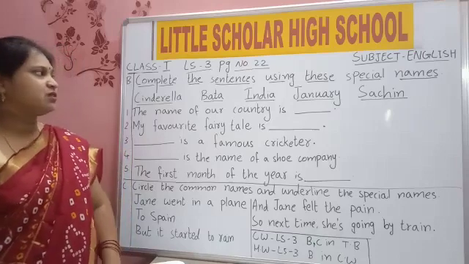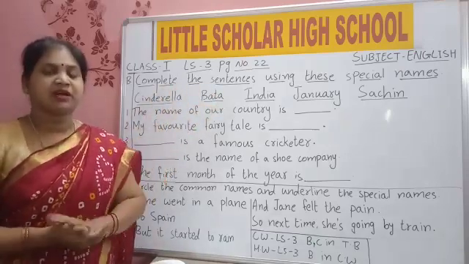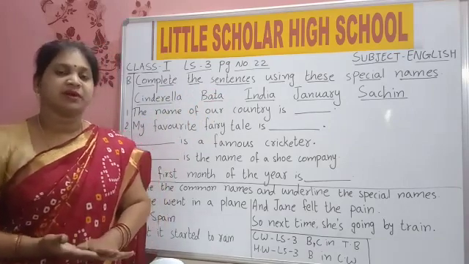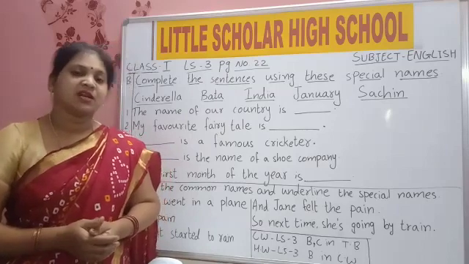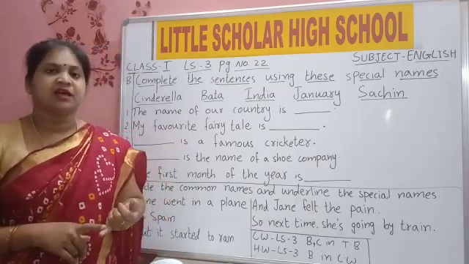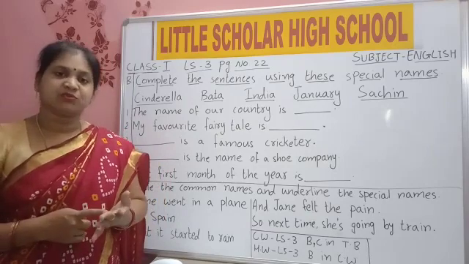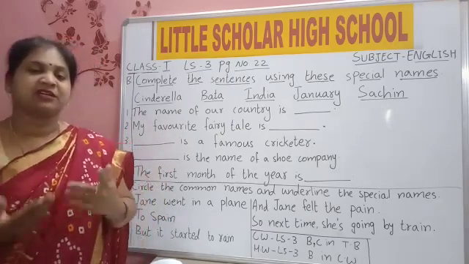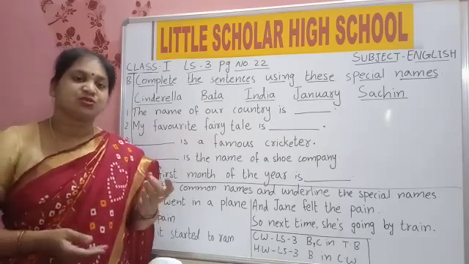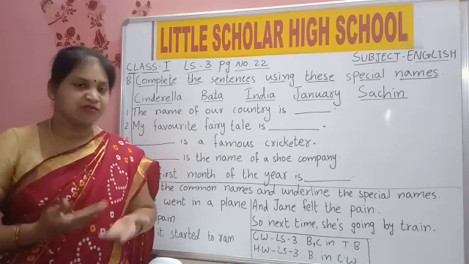In today's class, we will discuss special names and common names. Already I have told you, children, what common names are. Common names means general names, like aunt, uncle, brother, sister, mother, father. These are names of people. Dog, cat, fish, elephant, kangaroo, all these are names of animals.